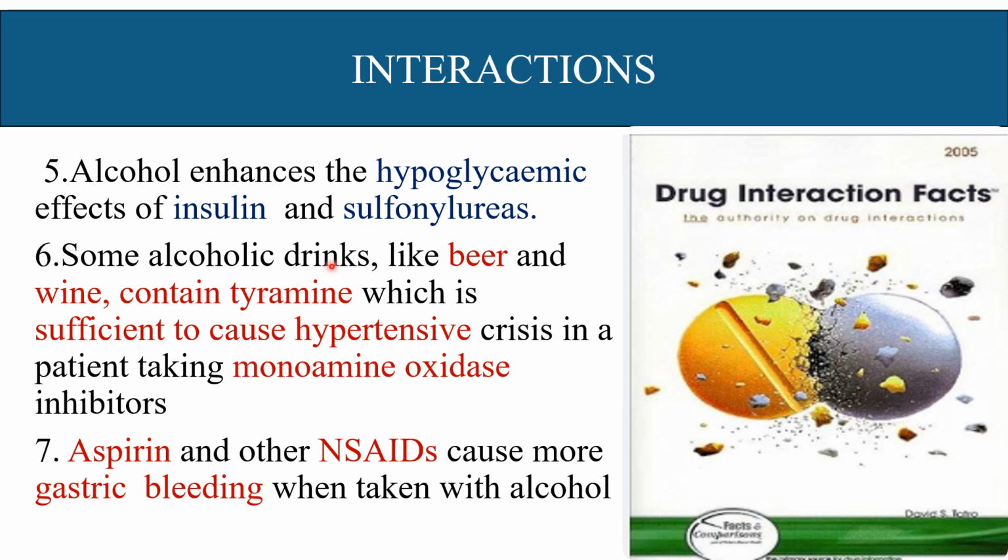Some alcoholic drinks like beer and wine contain tyramine, which is sufficient to cause hypertensive crisis in patients who are taking monoamine oxidase inhibitors, causing increased sympathetic overactivity. Aspirin and other NSAIDs cause more gastric bleeding when taken with alcohol.